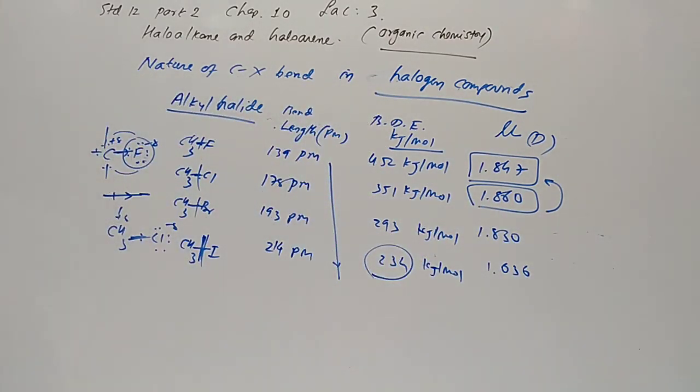Understood? Now we are going to the methods of preparation of the haloalkanes, not haloarenes. We are going to prepare haloalkanes from alcohols.